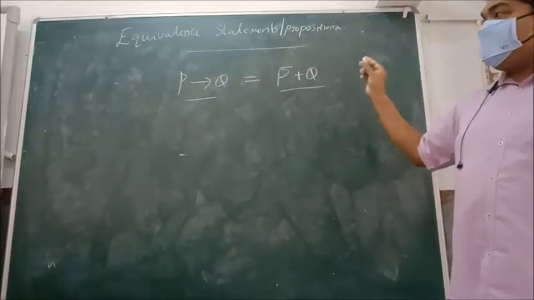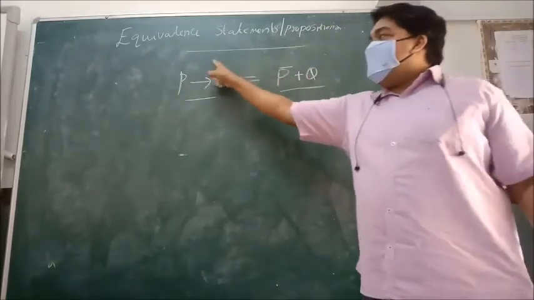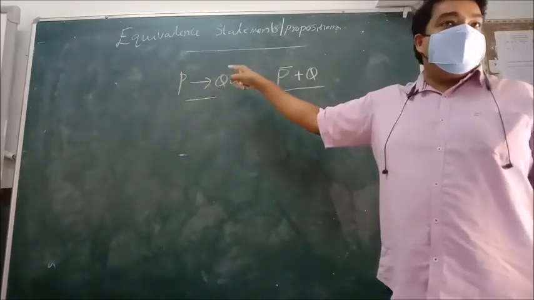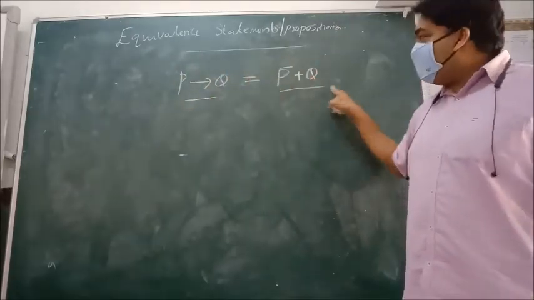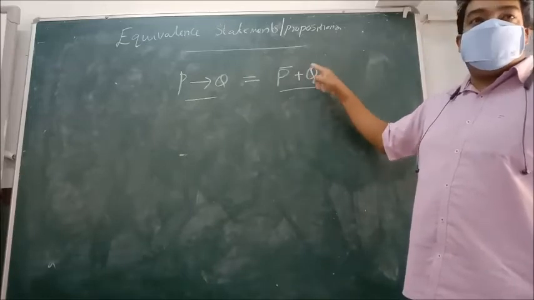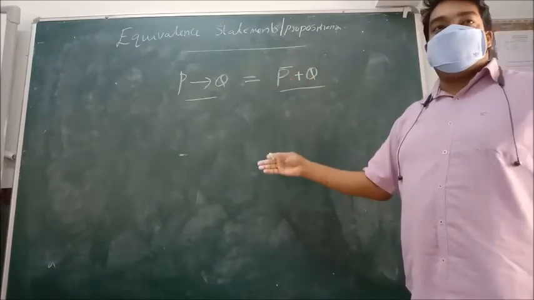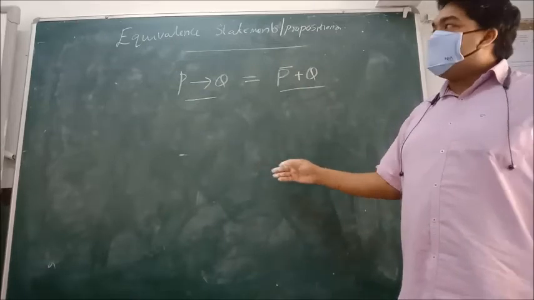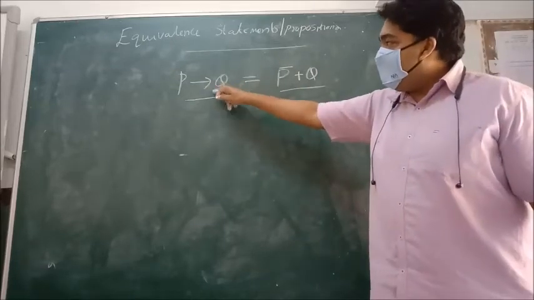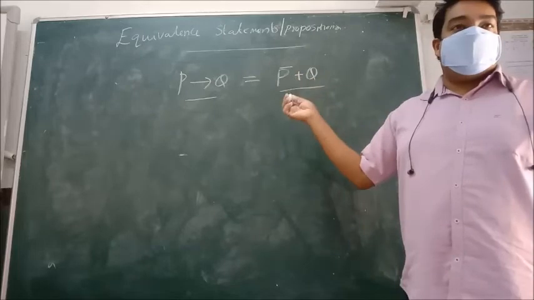In that one, we created the truth table for P implies Q, then we created the truth table for P bar plus Q, and we found that both the truth values are the same. So we can say these two are equivalent statements.